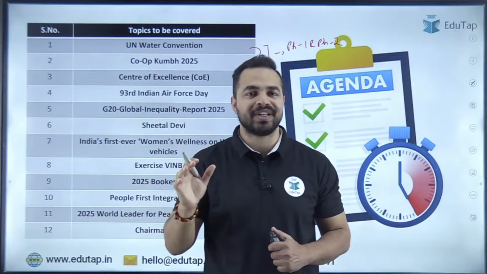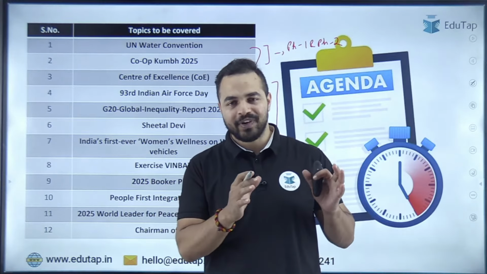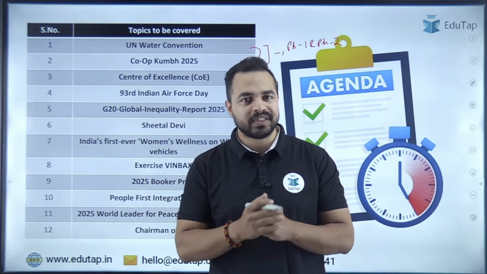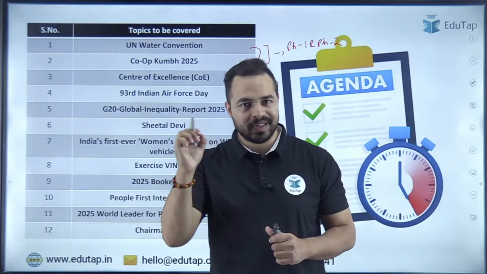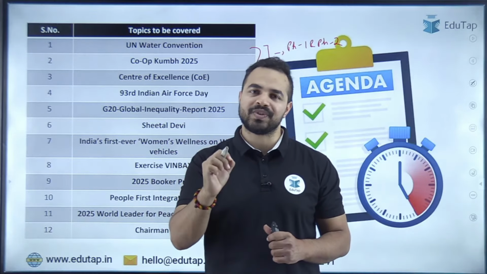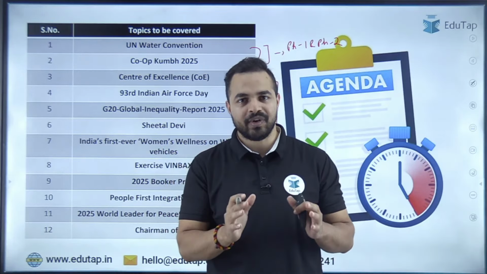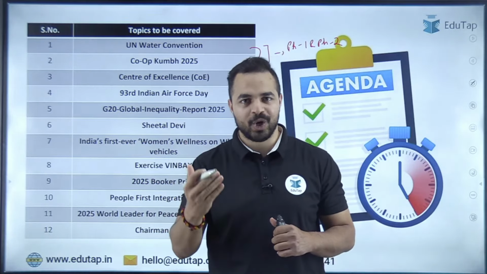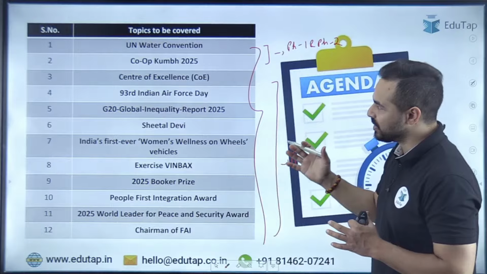I hope that everybody is having this clarity now after attending all these sessions. Basically, guys, whatever syllabus you have for the RBI and NABARD, any current affair which is related to that syllabus is relevant for both phase 1 and phase 2 exam. Apart from that, the remaining current affairs are only relevant for the phase 1 exam. I hope that now you will be able to understand this.